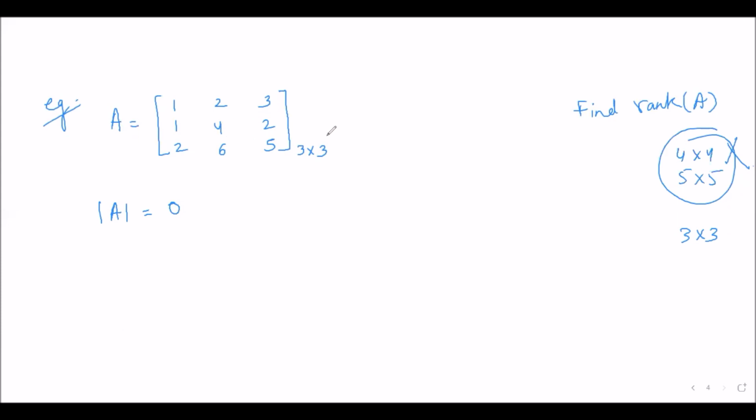Now, can the rank be 3? No, because there is no submatrix of order 3 in this matrix A with non-zero determinant. We have only one submatrix of order 3 here, that is A itself, and its determinant is coming as 0. So it means that 3 is not the rank.